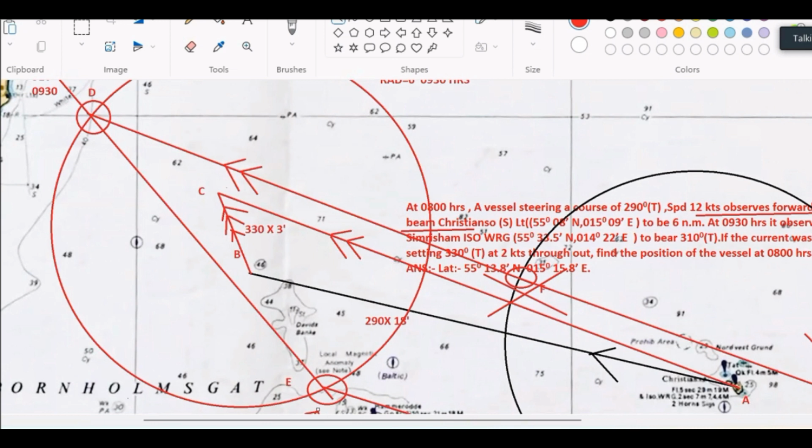Chart work is very interesting. Geometry concept required, judgment required, and you should know how the vessel is going, how the current pushes you. Some things you have to keep in mind: course never changes due to any external force. External force means only two, one is wind, another is current. Course changes only if you change it from the bridge, either in manual mode or in auto mode. External force does not change your course.